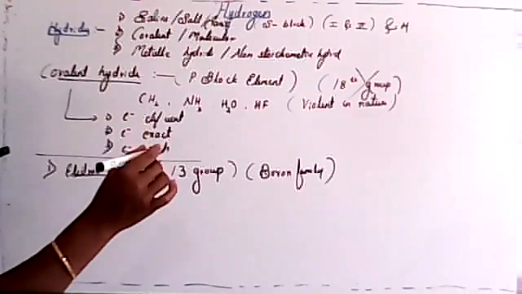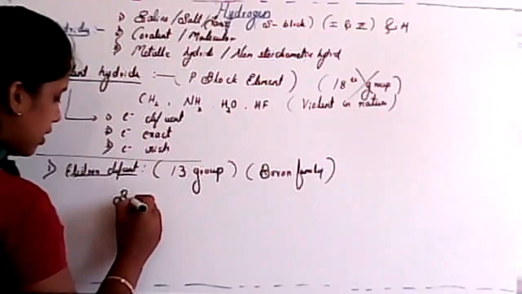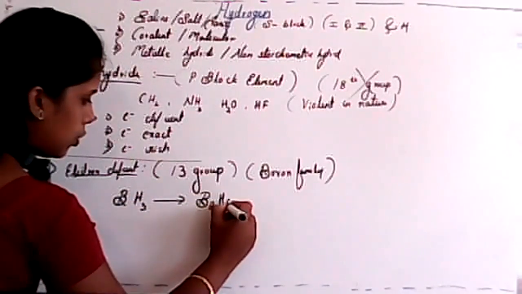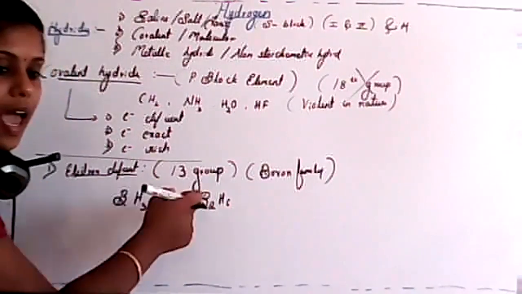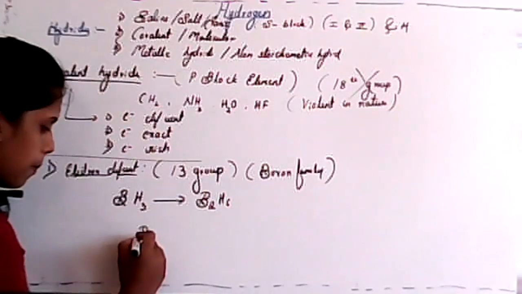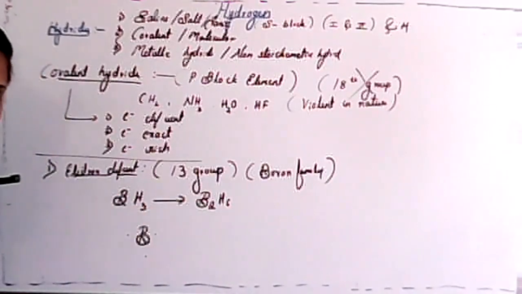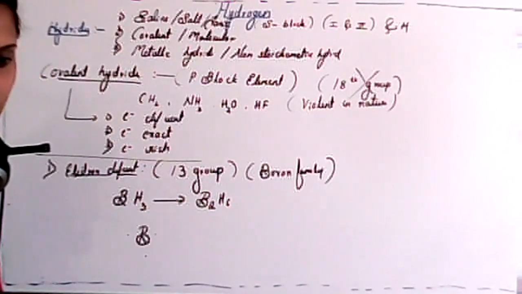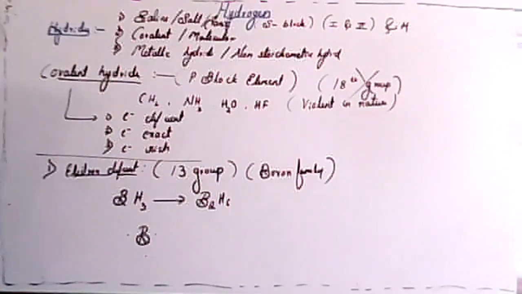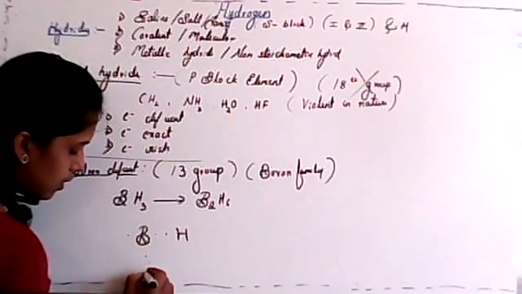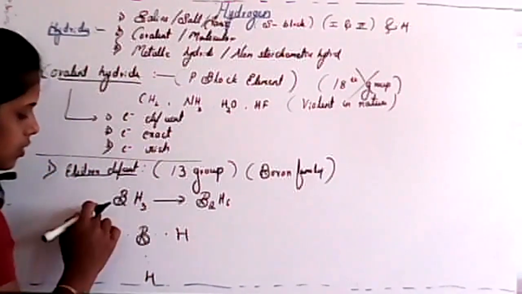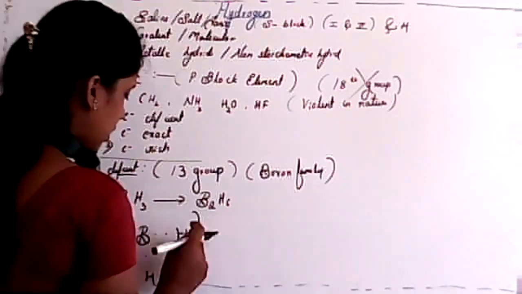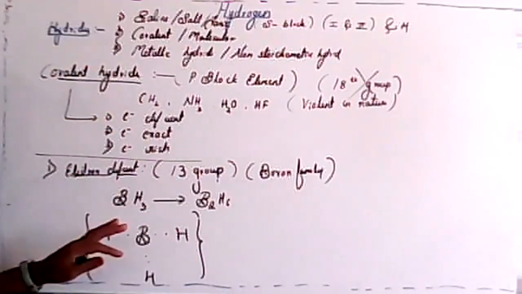I'll consider an example here: aluminum hydride, or BH3. Actually BH3 is a monomer, and its dimer has the composition B2H6. Boron contains 3 electrons and 3 hydrogens are there. This is the Lewis dot structure of BH3. Further it will form B2H6, which we will study in later classes.